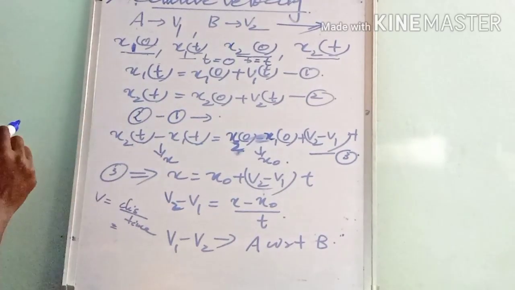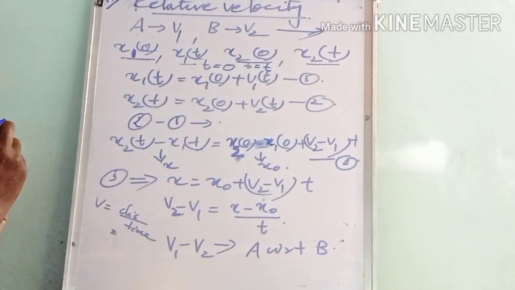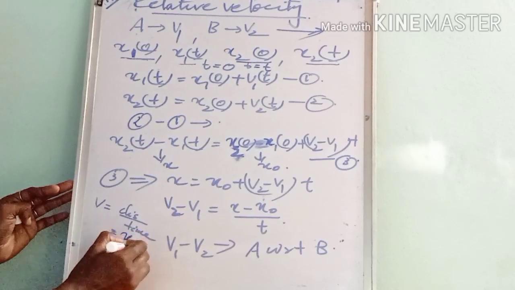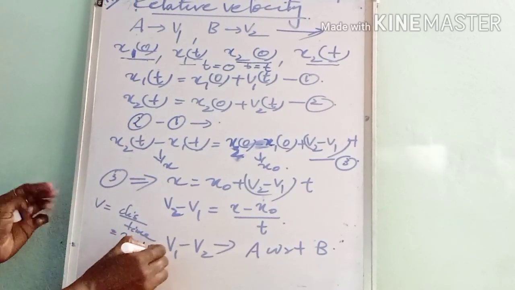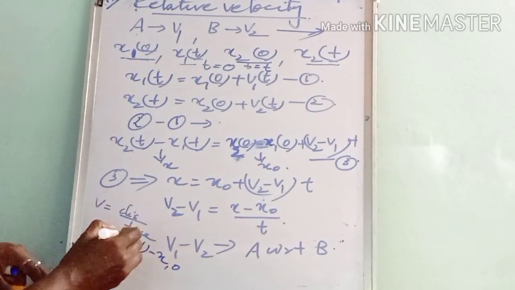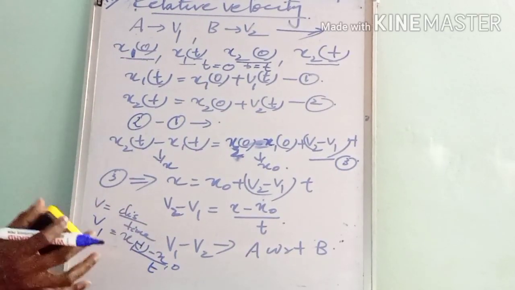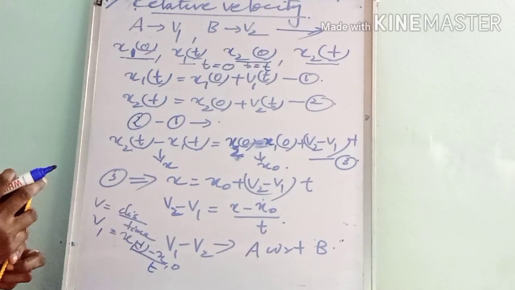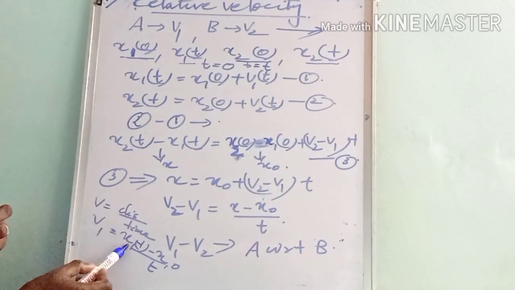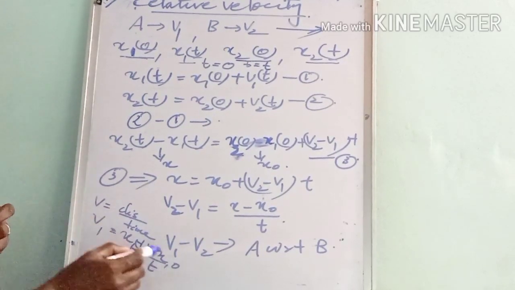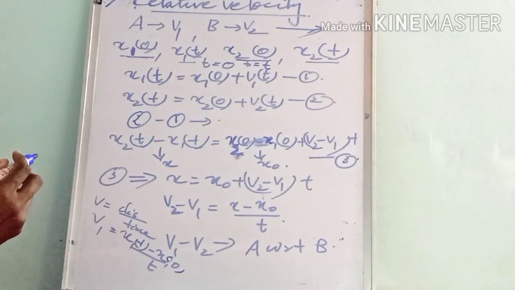Then what is the displacement? Final position minus initial position. So we can write x1 t minus x1 0 divided by time t. That is the velocity of object A. v1 equal to x1 t minus x1 0 divided by t.